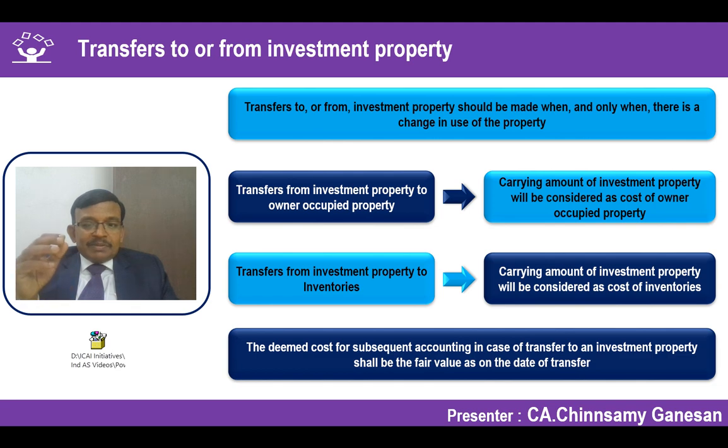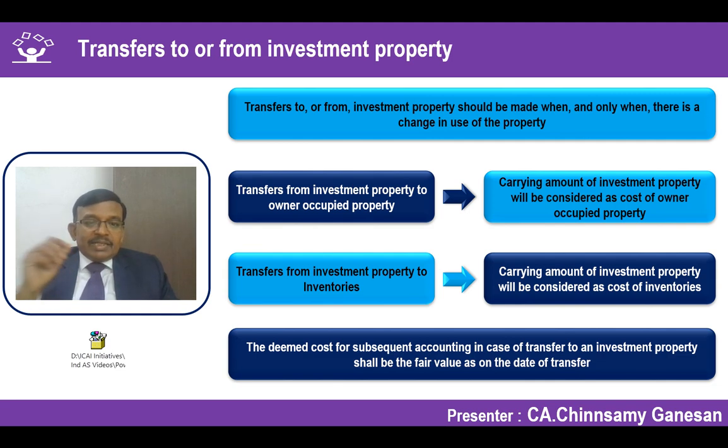So that means impairment should be tested. Suppose I apply it, because it gives a different meaning, as if the fair value should be replaced. In the example, it gives a feeling that 60 lakhs should be replaced by 80 lakhs. There is something which you have to add to the note. The deemed cost of subsequent accounting in case of transfer to an investment property shall be the fair value as on the date of transfer if the fair value is lower than the carrying amount of the asset.